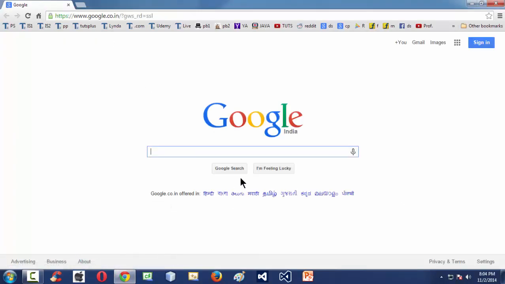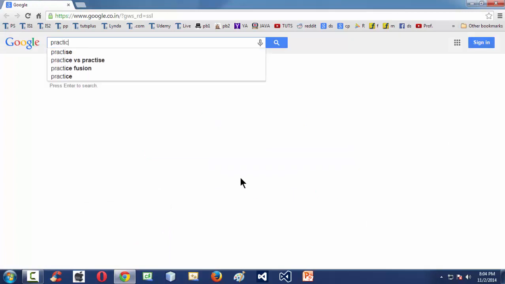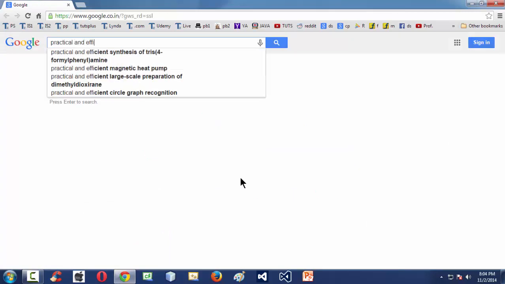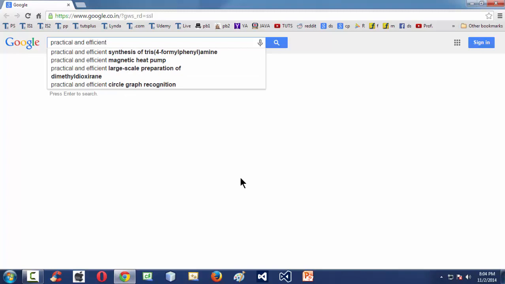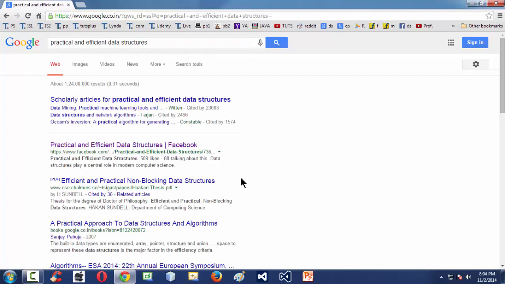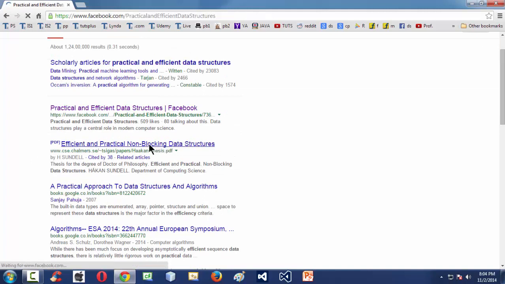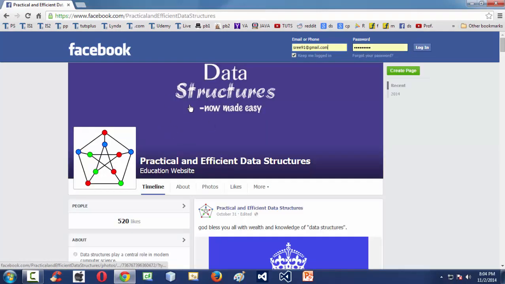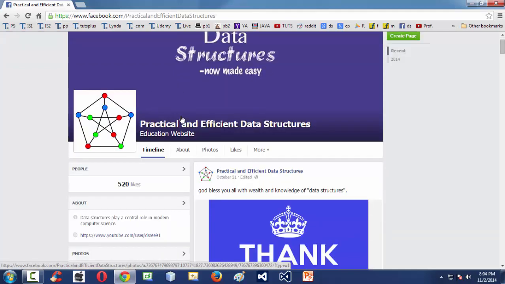If you type practical and efficient data structures, the very first link you will be redirected to is a Facebook page which contains a lot of information. This Facebook page is dedicated only to the subject of data structures, which is a very essential subject for all computer science students around the world.